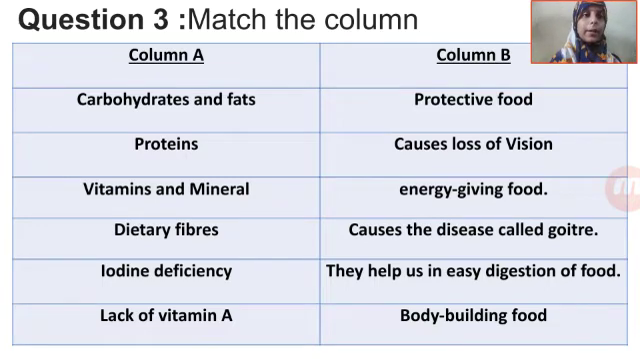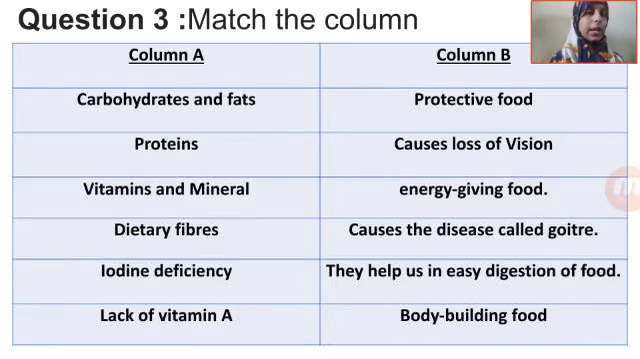Just copy the first column, draw 2 columns, column A and column B for this question, and in column A write carbohydrates and fats, leave a line, write proteins, leave a line, write vitamins and minerals, again leave a line and write dietary fibers, leave a line and write iodine deficiency, and also leave a line and write lack of vitamin A. So these were your questions. Now you have to read the second column and identify what will match with what.